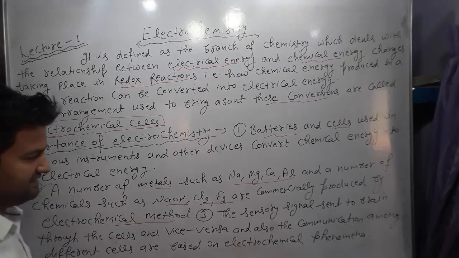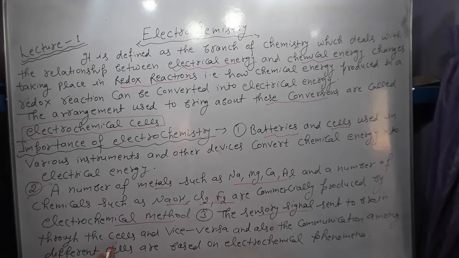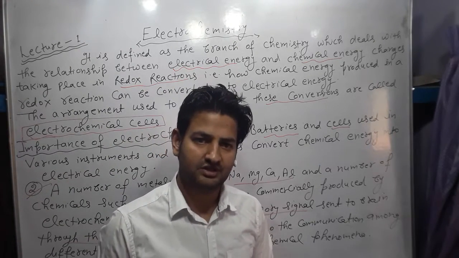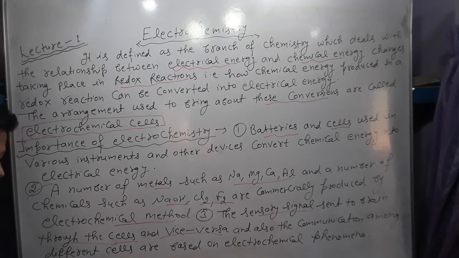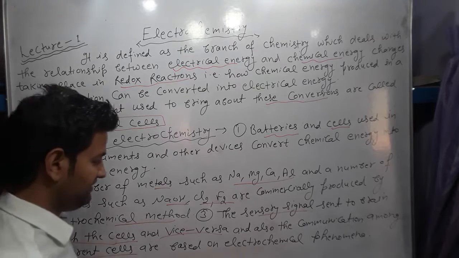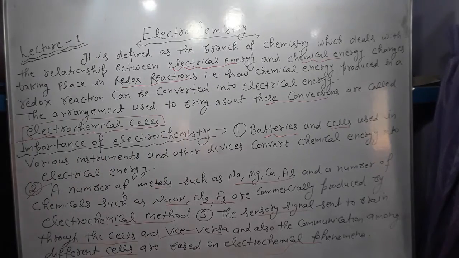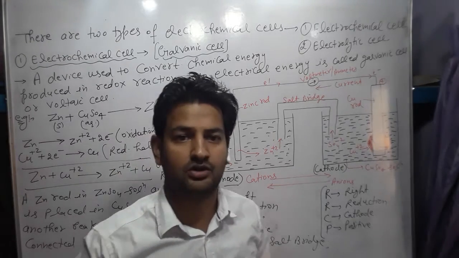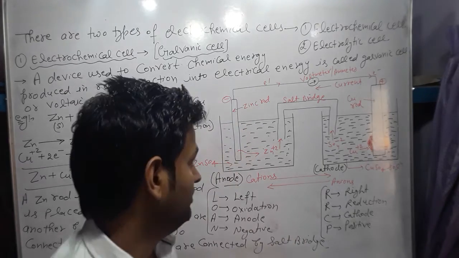Next important point is the sensory signal sent to the brain. Sensory signals are sent to the brain from our different organs through the cells and vice versa, and messages go from the brain to the organs. These are also communication among different cells. This is also based on different types of cells, and these cells are based on electrochemical phenomena. These are the importance of electrochemistry which are used in our daily life or in household wares.